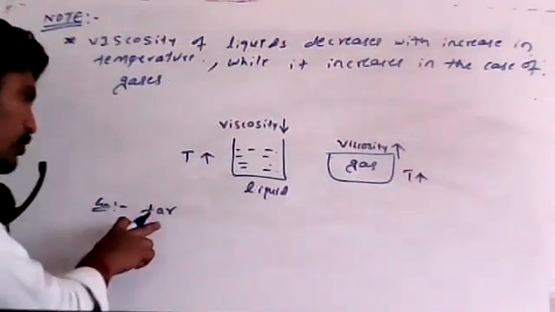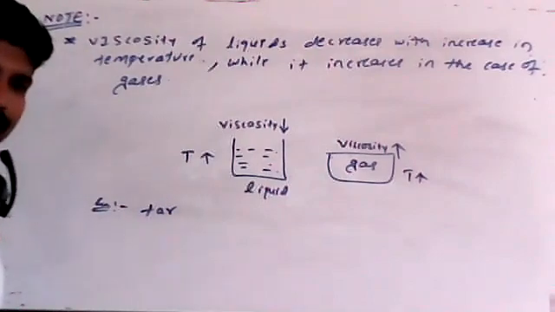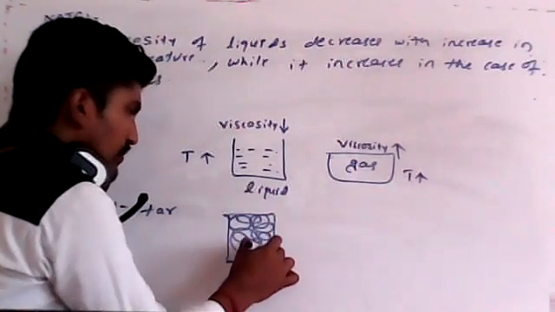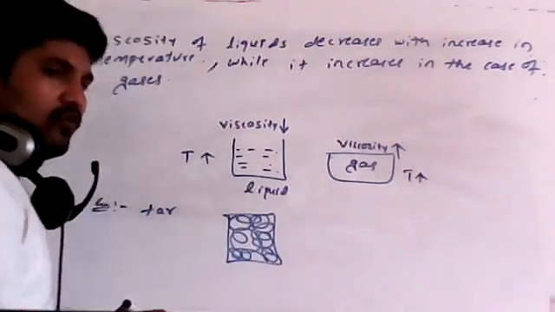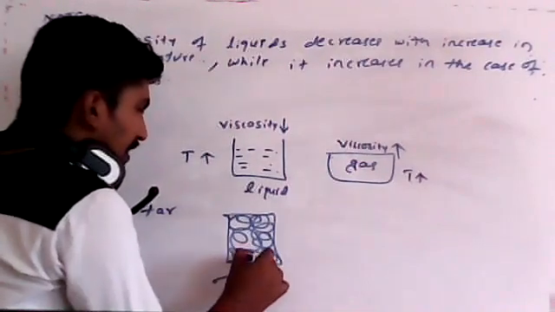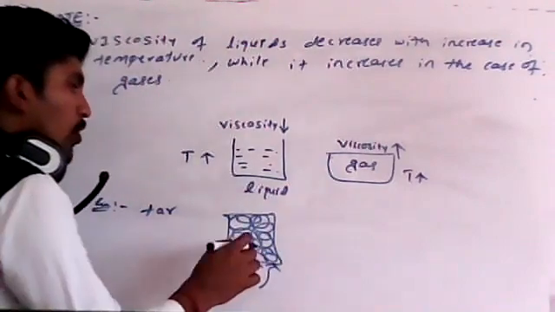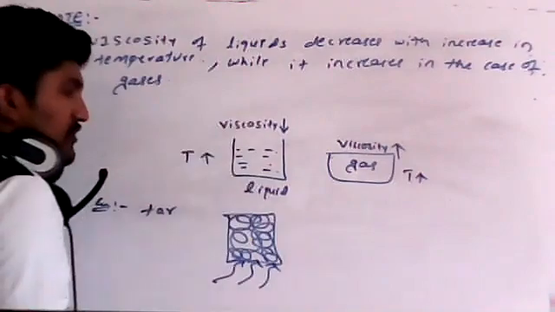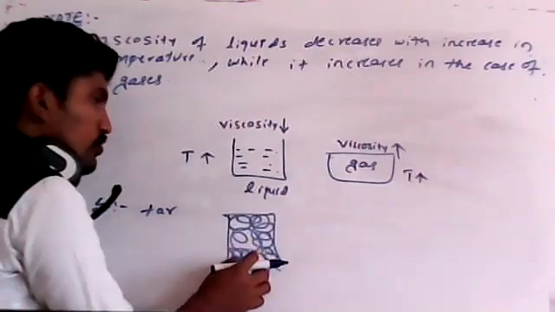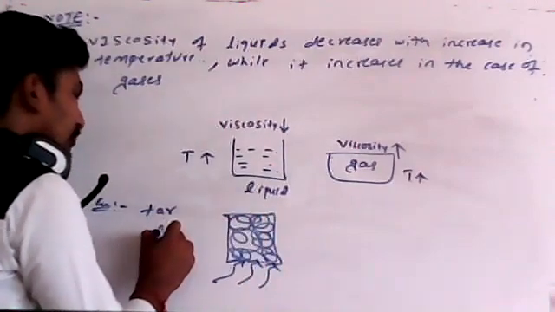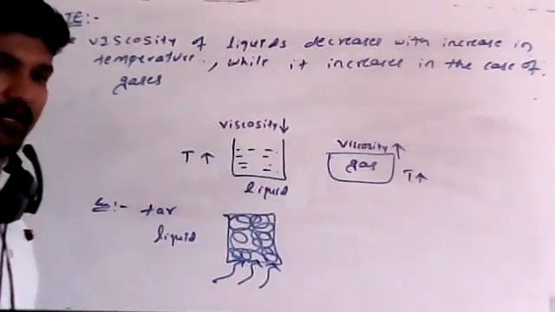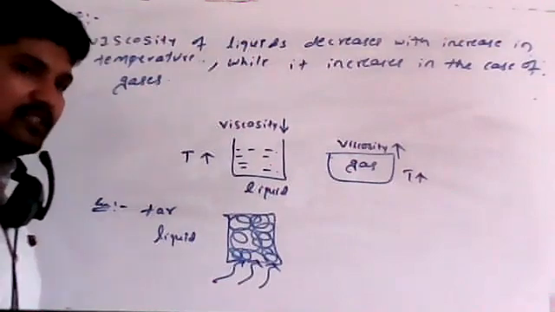Before using this tar, in the barrel itself the tar is more viscous. Then what will they do? They will heat this barrel. Why? To decrease the viscosity. As its viscosity goes on decreasing, it comes into liquid form. Otherwise it will not stick properly on the road.